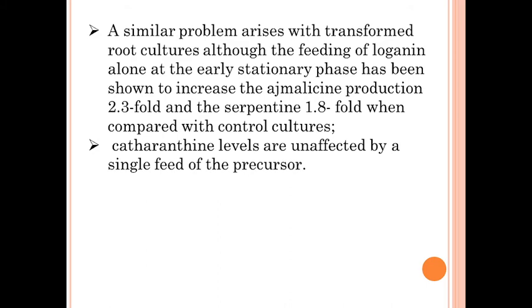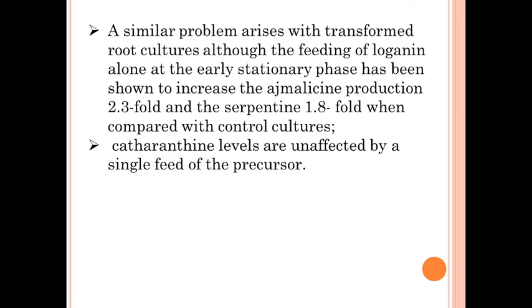But the other precursor which is needed, vindoline, is not produced by this cell culture. And vincristine, vinblastine and vindoline were reported only in shoot culture. So when the shoot culture of Catharanthus roseus is prepared, it shows presence of vincristine, vinblastine and vindoline, but it is not reported in root culture.